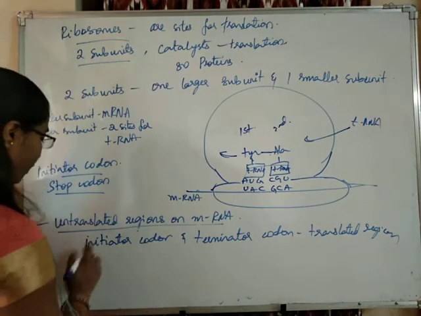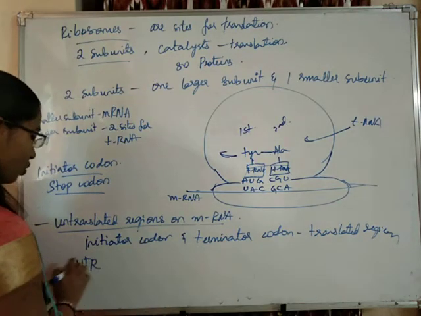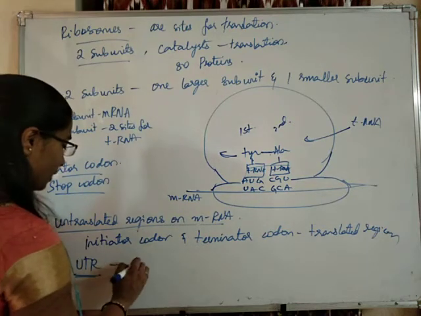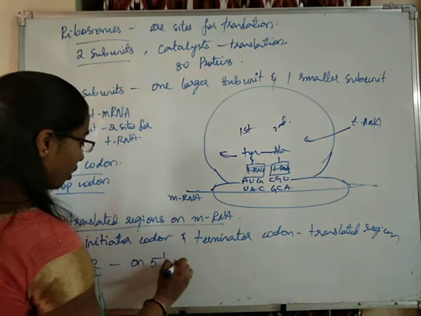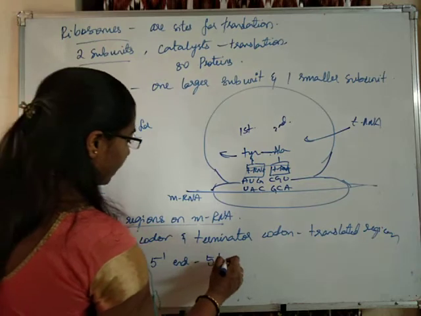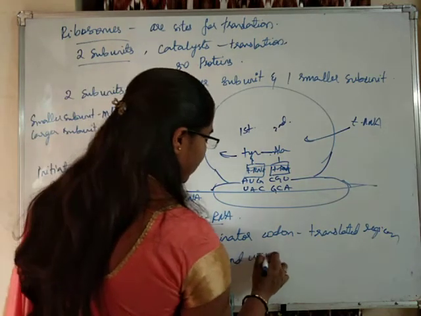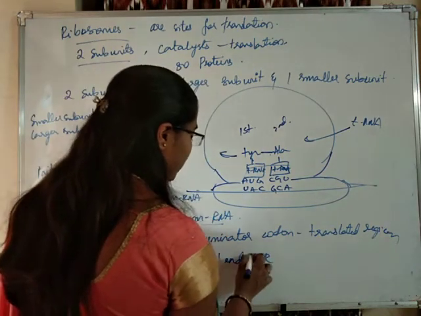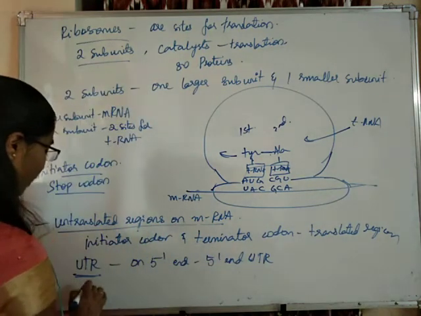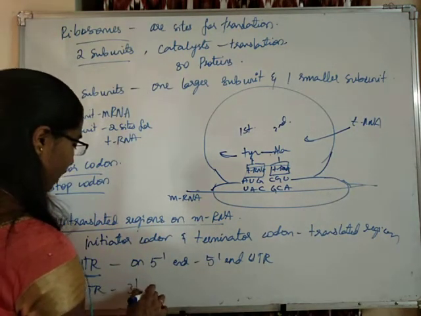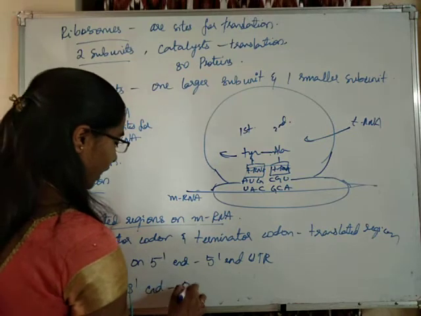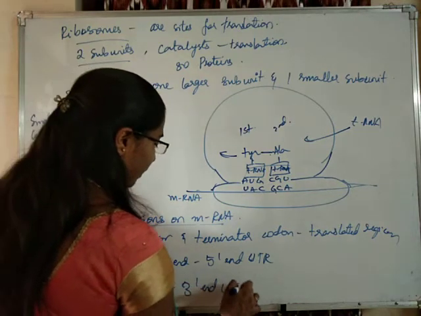The untranslated regions, short form UTR, which are present on the 5 dash end, are called 5 end untranslated regions. And the untranslated regions present on the 3 dash end are called 3 end untranslated regions.